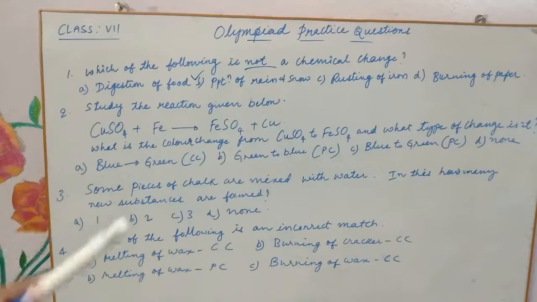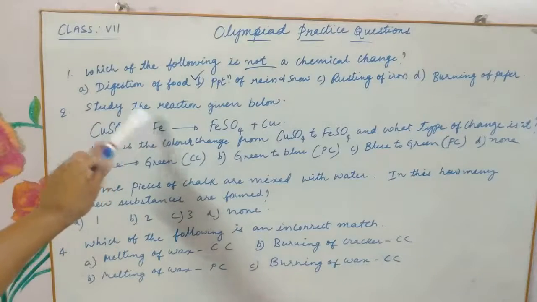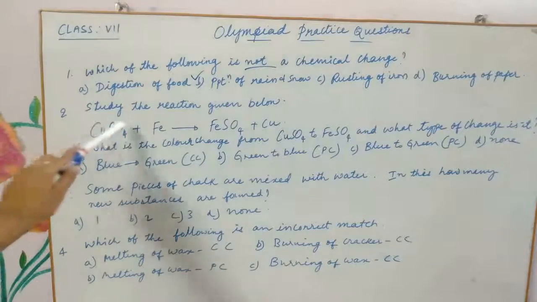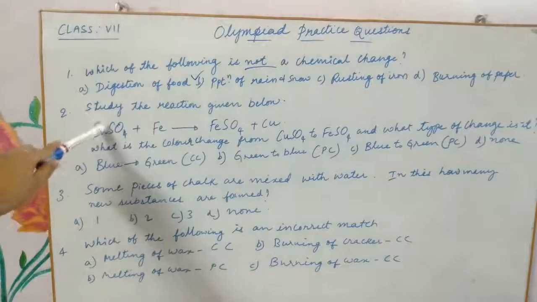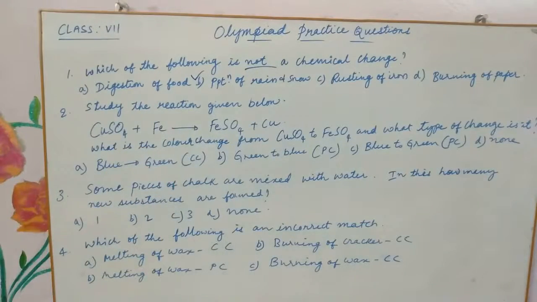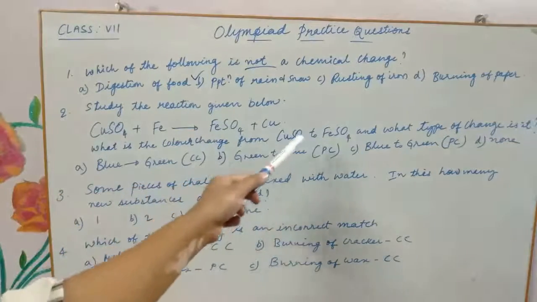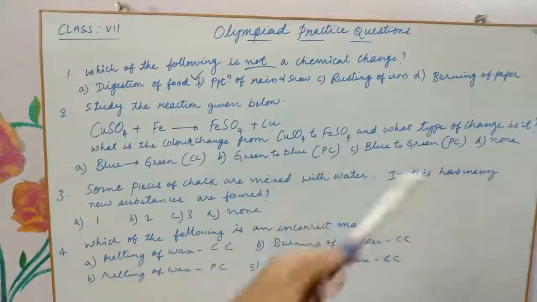So what is happening in this? Iron, because it is more reactive when compared to copper, occupies its place, forming a new compound. So it is undoubtedly a chemical reaction, and also a kind of displacement reaction, right? So what is the question? What is the color change from copper sulfate to iron sulfate, and what type of change is it?